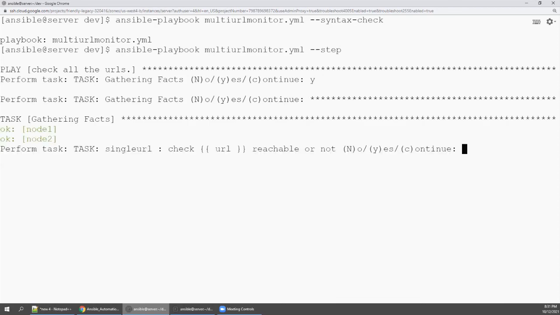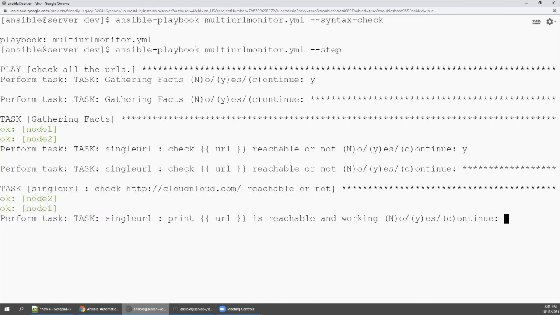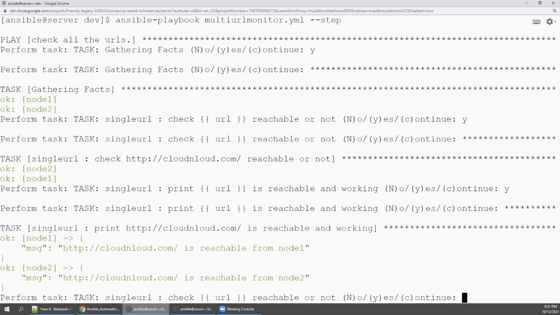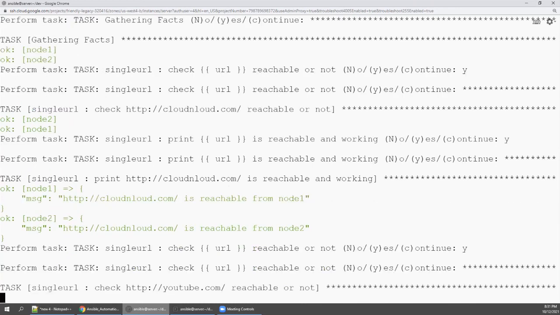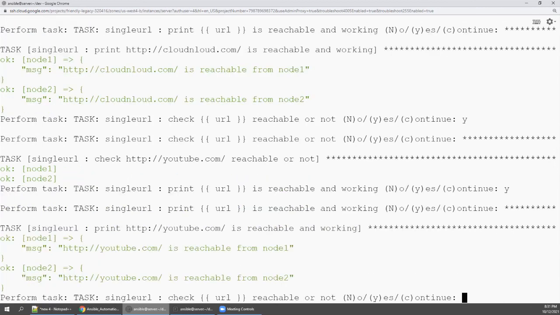Yes, first URL. So cloudonload.com reachable or not? Yes, print it. So cloudonload.com is reachable. Then next URL, youtube.com. Yes, print it. Yes. See, the youtube.com is reachable. So it is every time going to the single URL and replacing the URL and checking it, right?